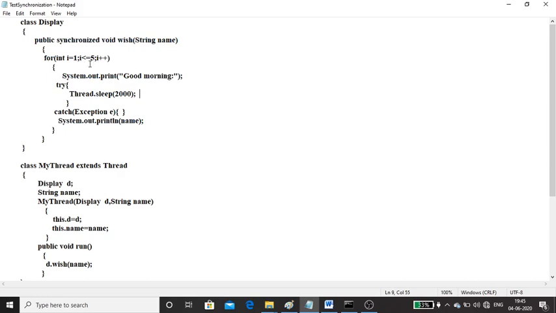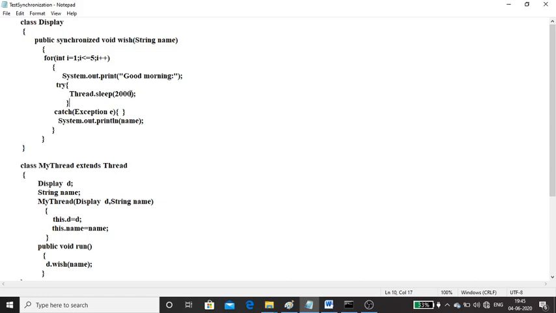It will display 5 times. After displaying good morning, it will sleep for 2000 milliseconds. So it will print good morning, sleep for 2000 milliseconds, and next it will print Dhoni. Why did I write it within a try and catch block? Because sleep will throw an exception.